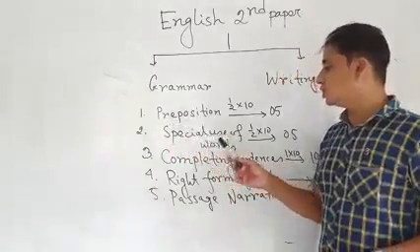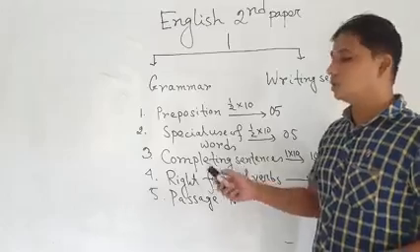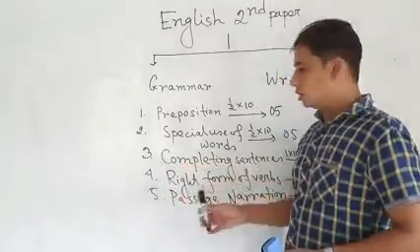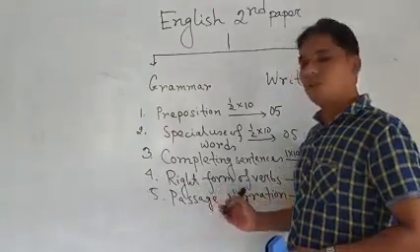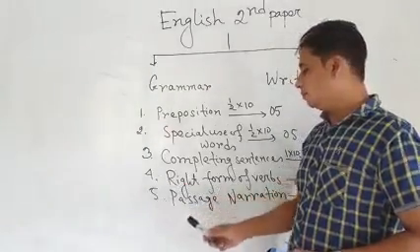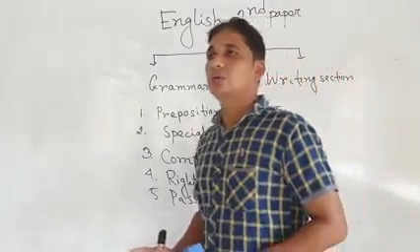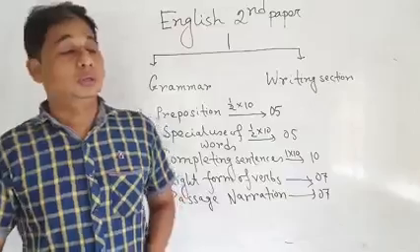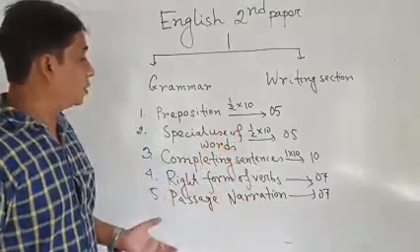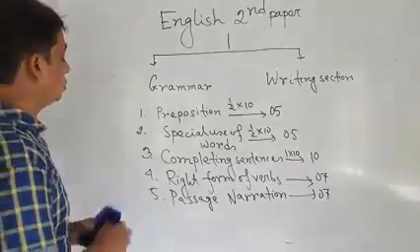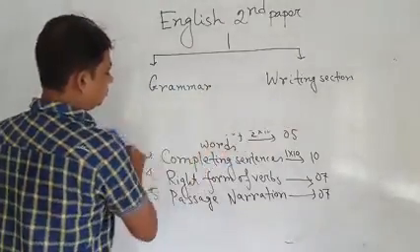Number 2, special use of words. Number 3, completing sentences. Number 4, right form of verbs. Number 5, passage narration. At first, we know about 5 items of grammar, and the next 4 items.